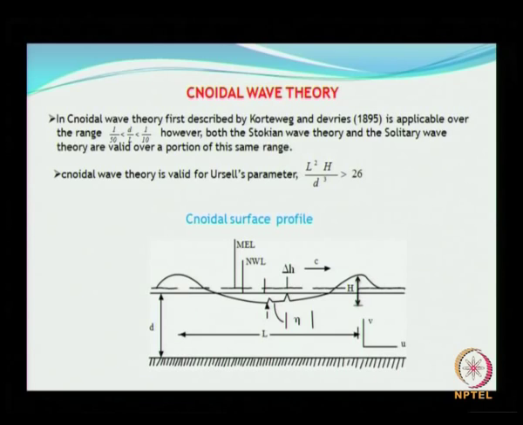Then we move on to the sinusoidal waves, wherein the sinusoidal wave was first described by Korteweg and De Vries in 1895, applicable over a wide range, that is d by L ranging between 1 by 10 and 150. However, both Stokesian wave theory and the solitary wave theory are valid over a portion of this same range, as we have seen earlier. So sinusoidal wave theory is valid for the Ursell parameter greater than 26.